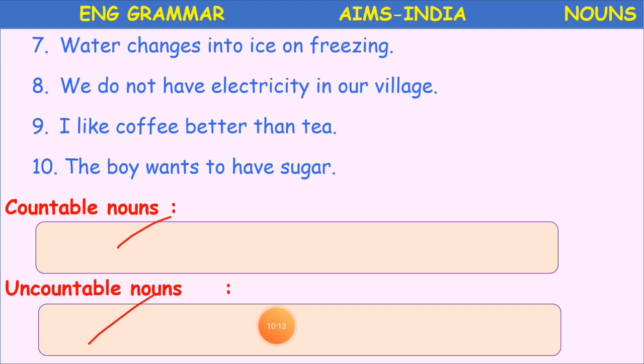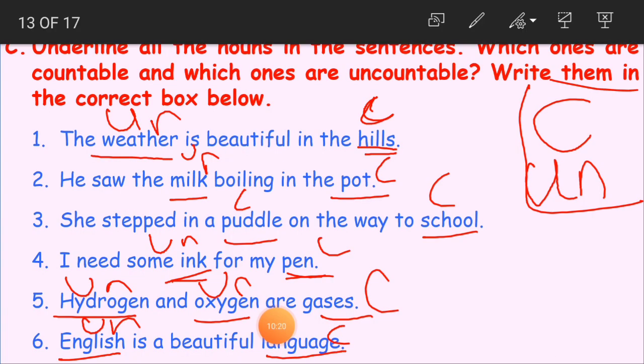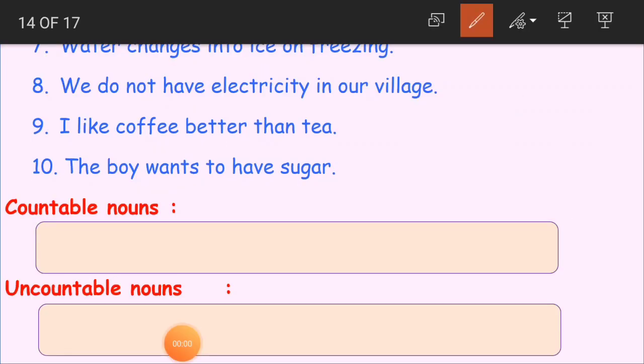Water changes into ice on freezing. Water is our noun. So water changes into ice. Then water and ice, both are nouns here. Water, as we cannot count it. Ice also we cannot count. So both are uncountables here. I am writing as UN, uncountable.